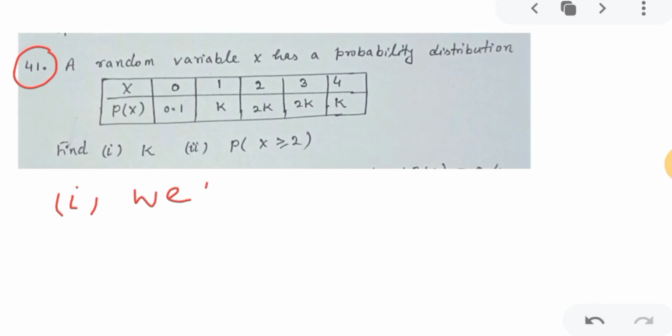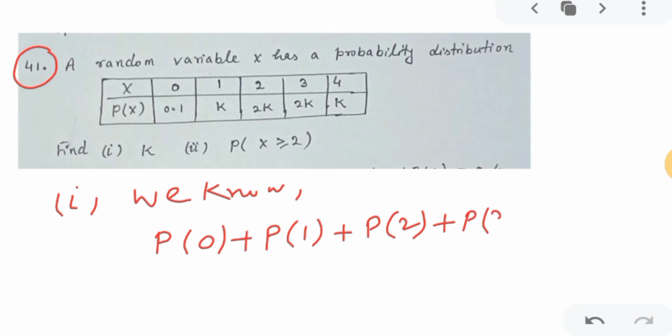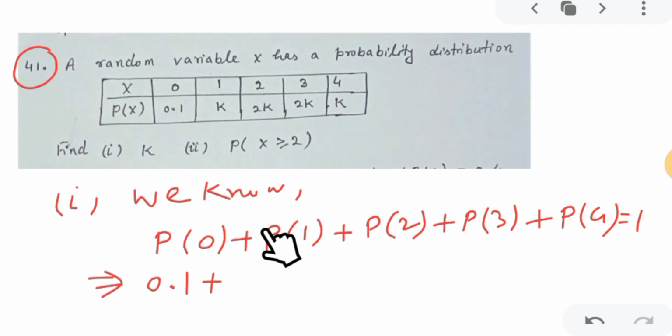You will write: we know, since X value is 0, 1, 2, 3, 4, P(0) plus P(1) plus P(2) plus P(3) plus P(4) will be 1. And according to the question, P(0) is given as 0.1, so 0.1 plus P(1) is given as k, so you will write k.